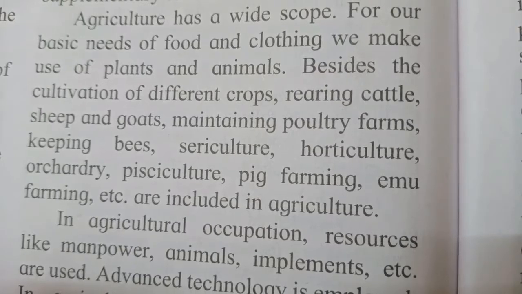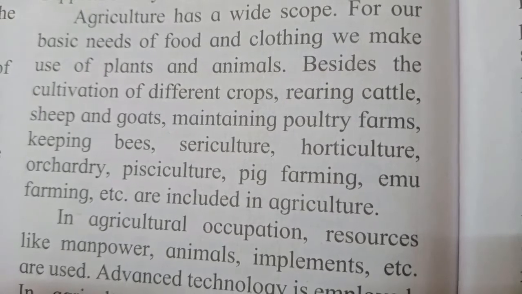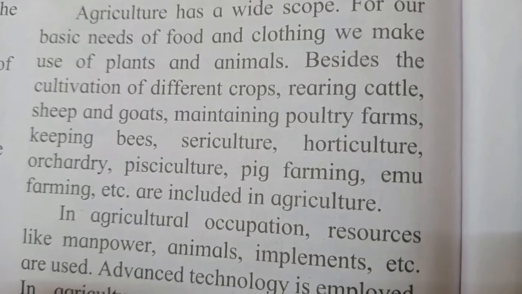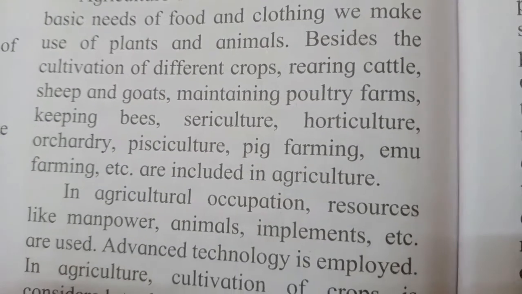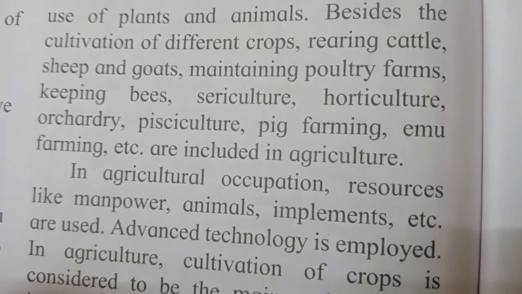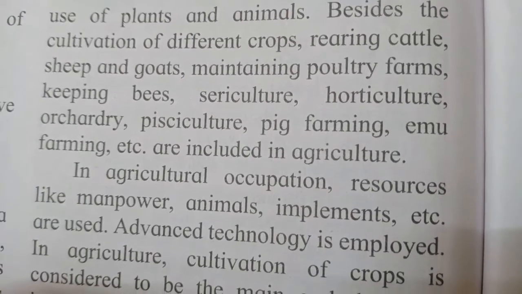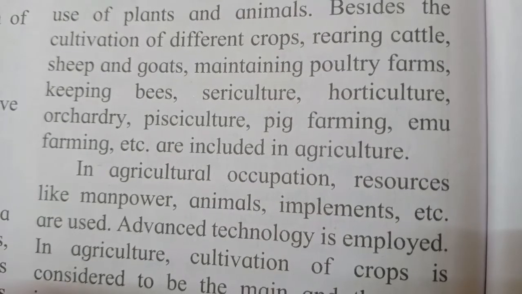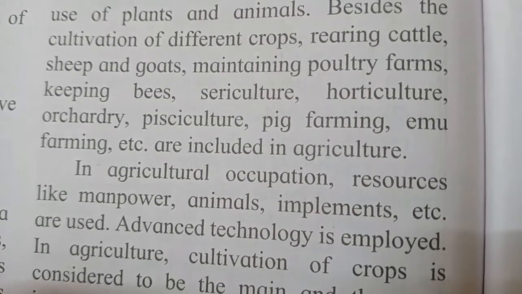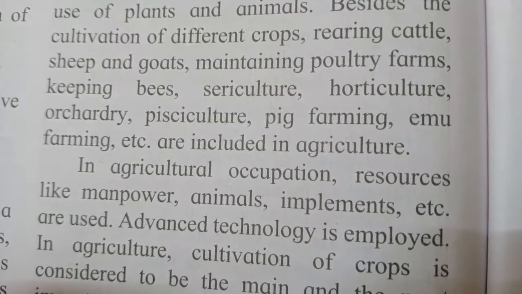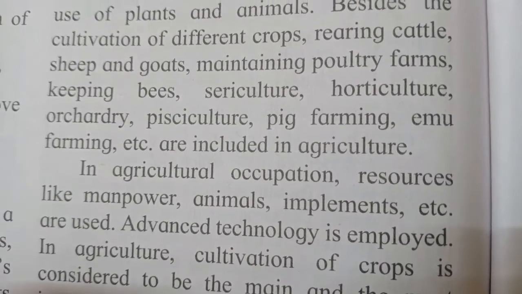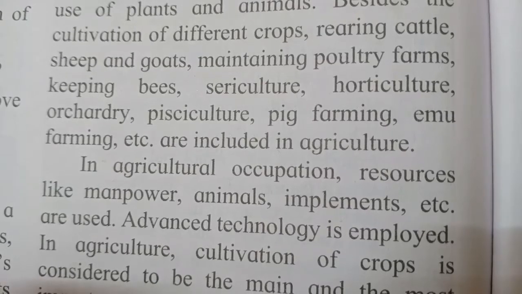Besides the cultivation of different crops, rearing cattle, that is looking after the animals, sheep and goats, maintaining poultry farms, keeping bees, sericulture, horticulture, orchards, pisciculture, pig farming, emu farming, etc. are included in agriculture.